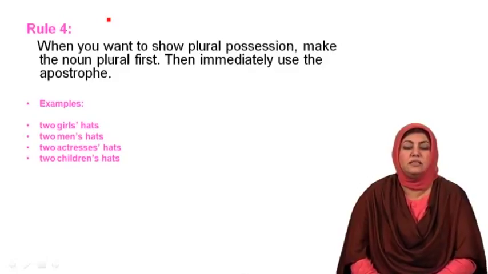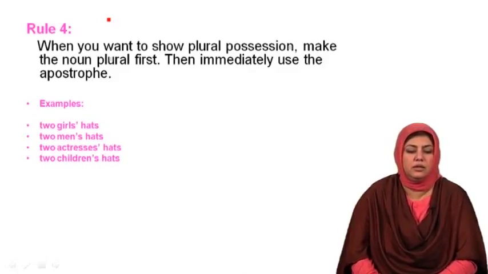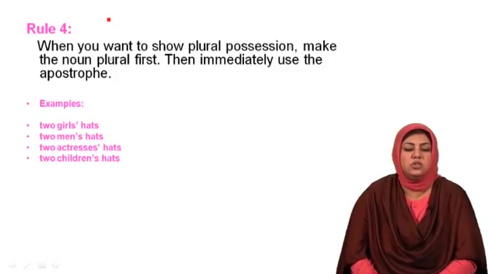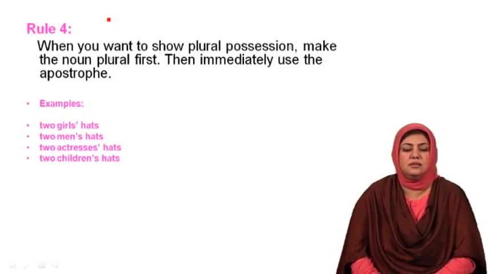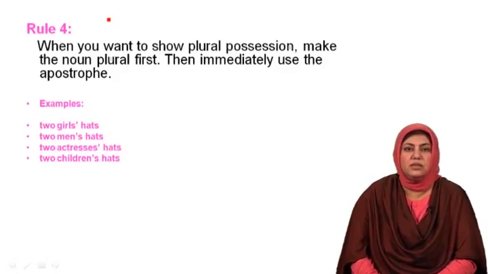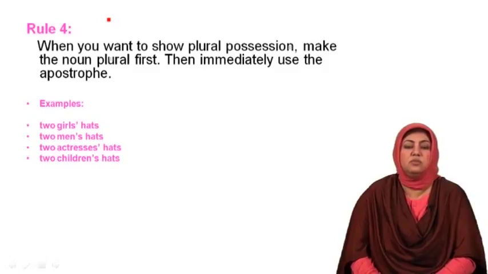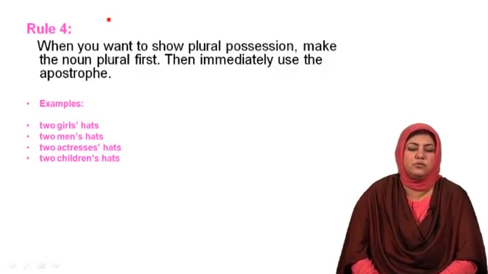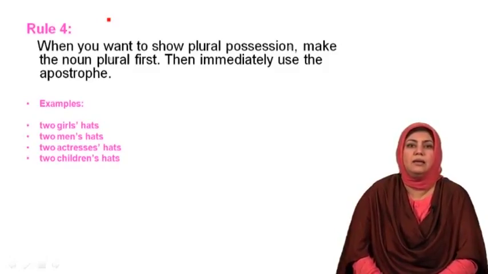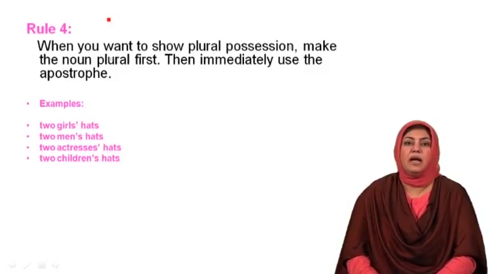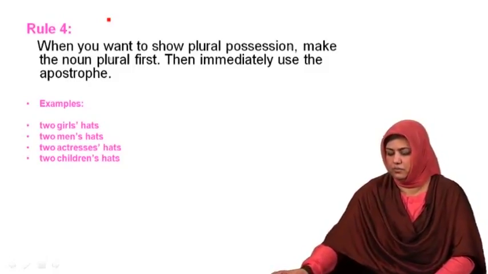The same rule as was followed in the case of girls. 2 children's hats. Plural children, that is made from the singular child, and then apostrophe S is used. The same rule is followed as was followed for man and men, where a man's hat or 2 men's hats were created. I hope the rule is clear to you.